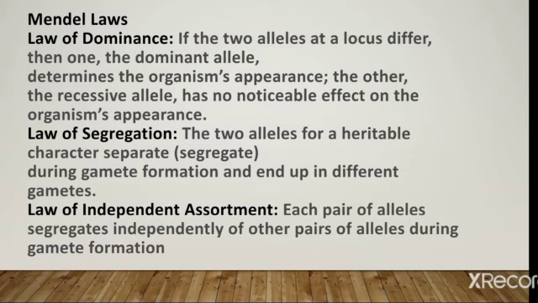Law of segregation. According to Mendel, the two factors, or now we know that factor is allele, the two alleles for a heritable character separate or segregate during gamete formation and end up in different gametes. That is the law of segregation. Law of independent assortment states that each pair of alleles segregates independently of other pairs of alleles during gamete formation. These are the three different laws of Mendel.